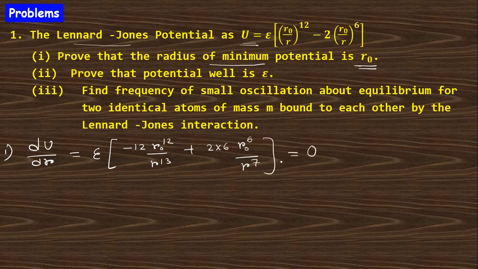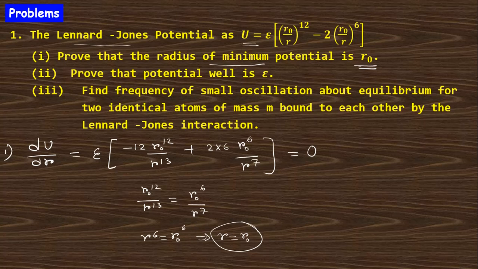If you put this equal to 0, you will get r0 to the power 12 over r to the power 13 equals r0 to the power 6 over r to the power 7. So this gives r to the power 6 equals r0 to the power 6. So r equals r0.